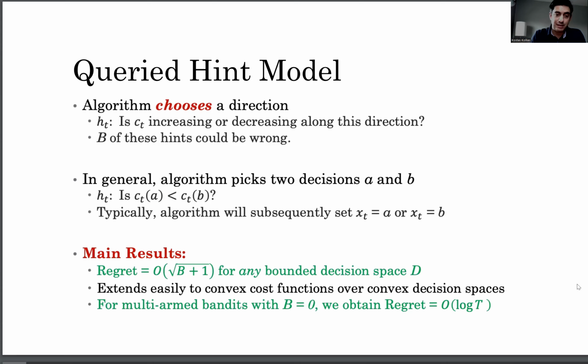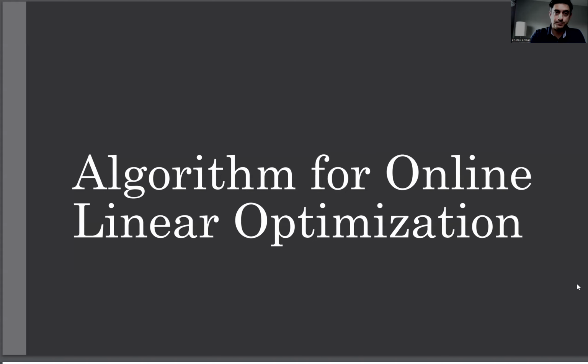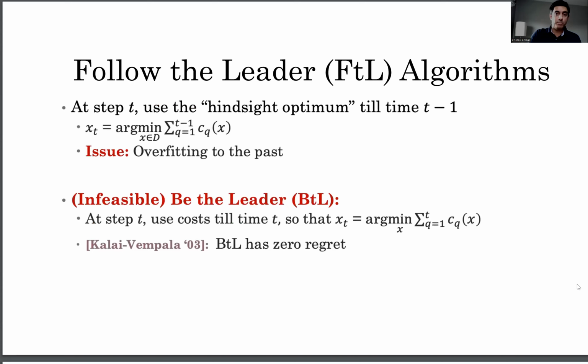And later on, for the multi-armed bandit setting, when all the hints are correct, we will see that we can obtain regret that is order of log T. All right, now let's start with the linear optimization setting and talk about the algorithm and the analysis. To do so, we will need some components from previous work. So let me go over them first.